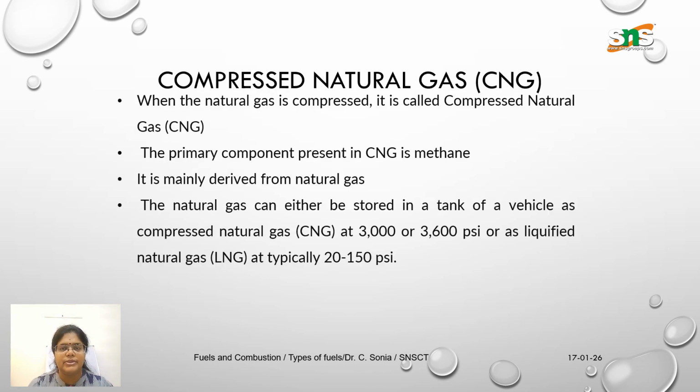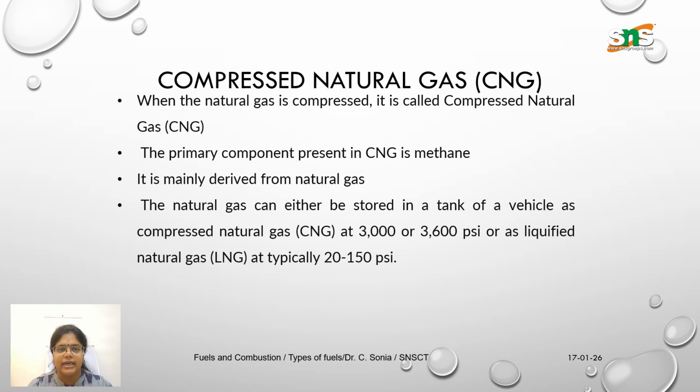Next is compressed natural gas, CNG. When natural gas is compressed, it is called compressed natural gas, denoted by CNG. The primary component present in CNG is methane, as we know the major constituent of natural gas is methane.